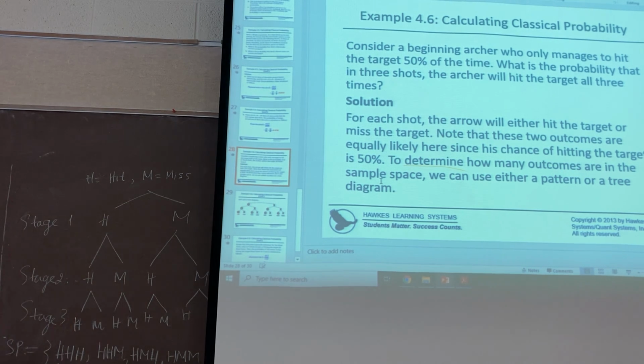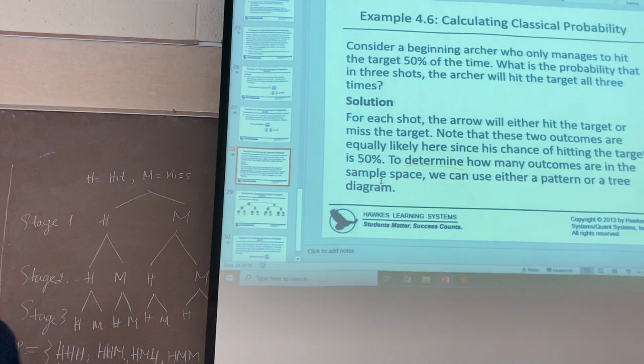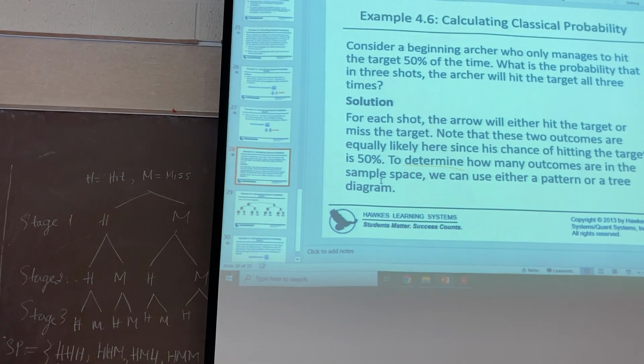So could you tell me what is the probability in this case? So you need to calculate the number of outcomes in this event. Okay, this event here is he hits the target all 3 times, right? Hit the target 3 times. So how many outcomes are in this event? Anybody tell me? This event here, he hit the target all 3 times. Okay, Chubu, please.